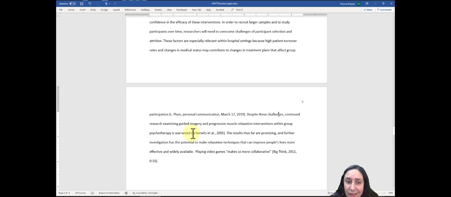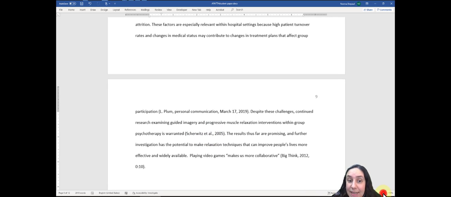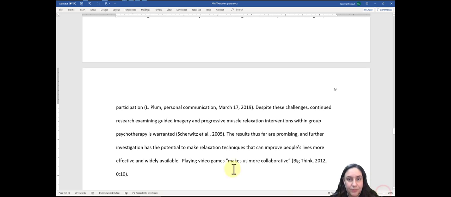But notice how here they've listed Sherwitz. I'm gonna make this a little bit bigger. And they didn't list all three authors. They just listed the first author mentioned in the source, space, ET space AL dot, comma, space, and the year of publication.